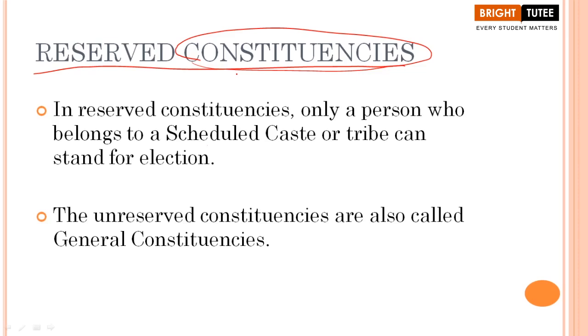We talked about the Lok Sabha. But here you are seeing a new term, that is reserved constituency. What do we understand by this term? Now you have heard about the constitution of our country, students. In our constitution, you must have heard somewhere that we have reservation of jobs. Just taking one example to understand the reserved constituency, let us try to understand the reservation of jobs. You have heard this term or learned it somewhere in your previous chapters as well.